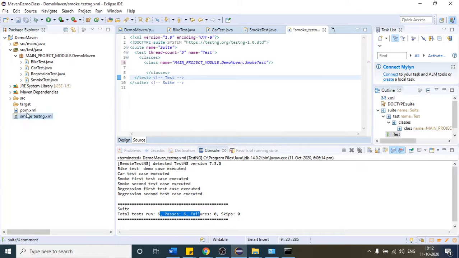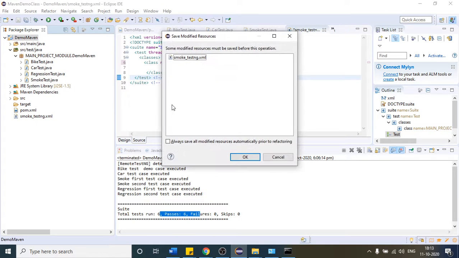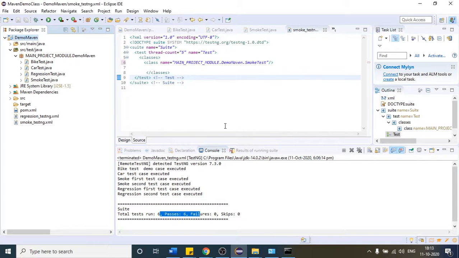Likewise, suppose I have one more testng XML. Copy this, and paste it here, Ctrl V. Save it, no issue. I will name that second XML regression. This XML will contain all the regression test cases.